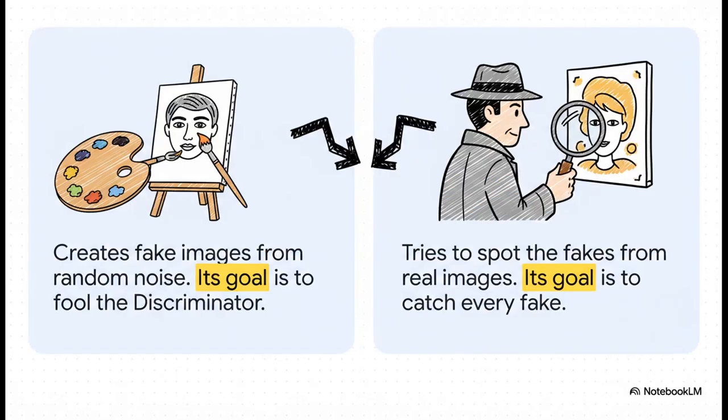You've got the generator, that's your art forger. Its whole job is to create a perfect fake. Then you've got the discriminator, that's the detective. Its only job is to tell the difference between a real photo and the forger's fakes. They go back and forth millions of times.